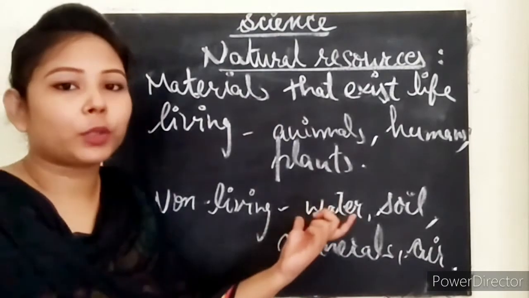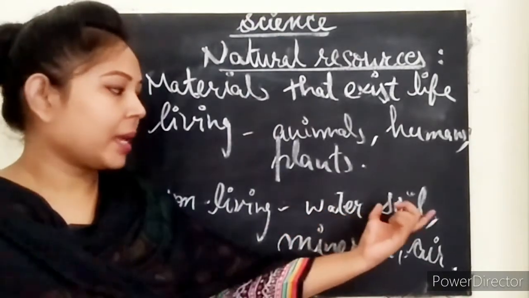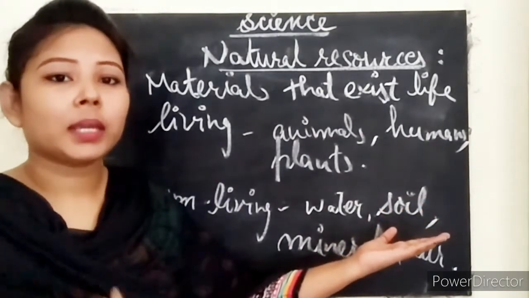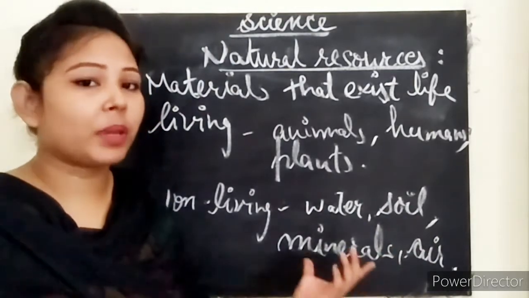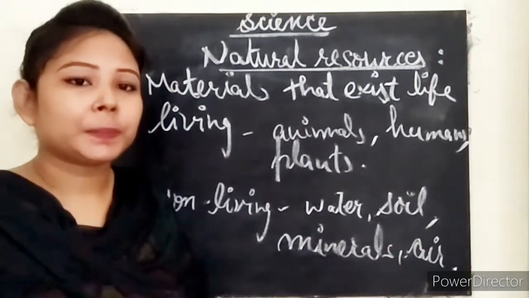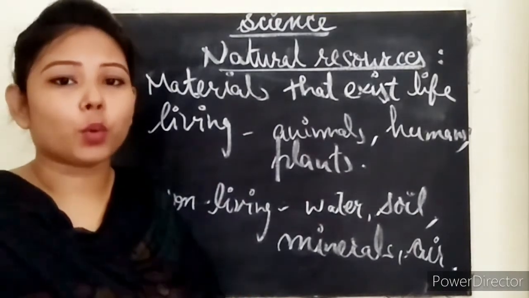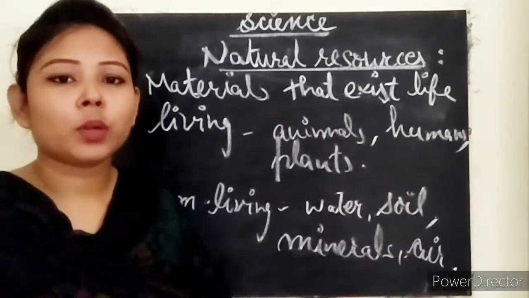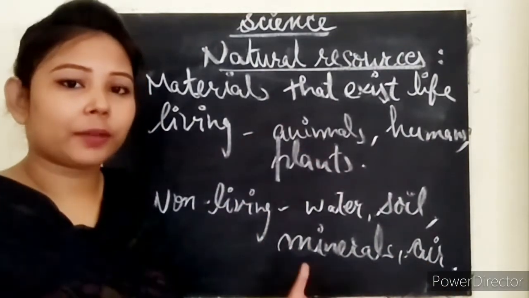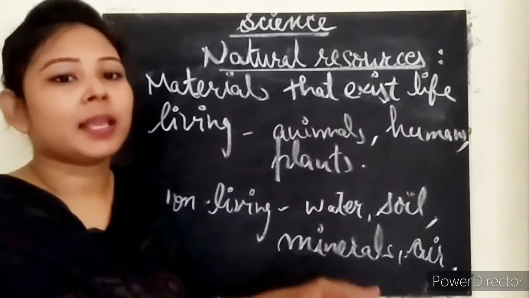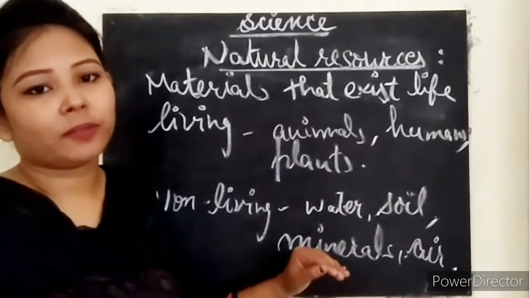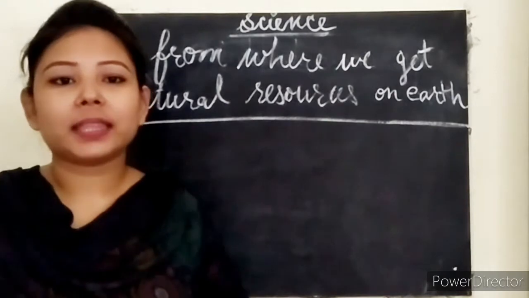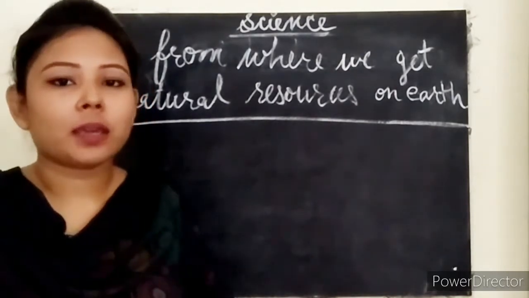For example, water, we cannot live without water, right? Soil, if soil would be there, then the amount of plants also will be there, right? And minerals, if minerals would not be there, we would have less quantity of the minerals and ores, right? And if air would not be there, we people would not be able to breathe. So these are the things that we include in non-living things, and we cannot survive without these. Clear?